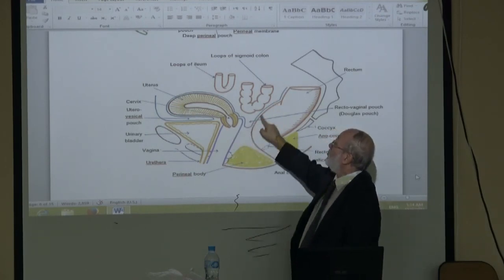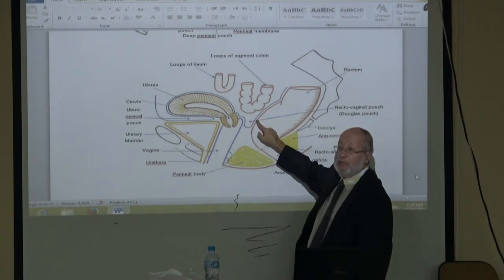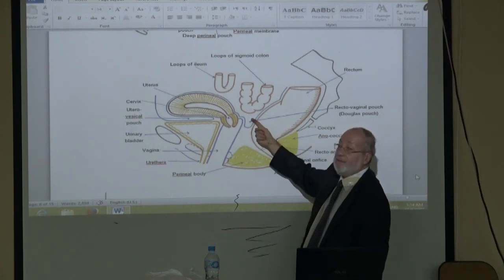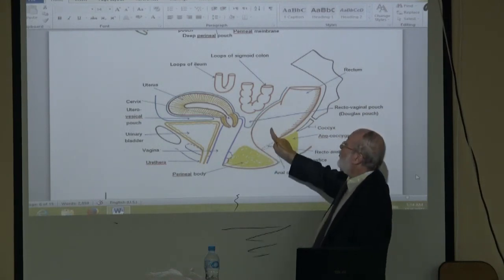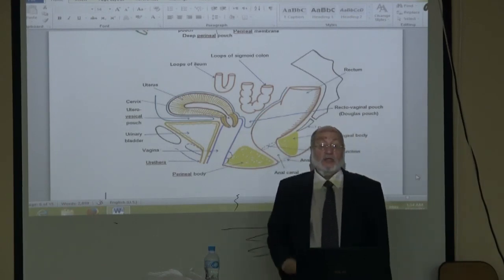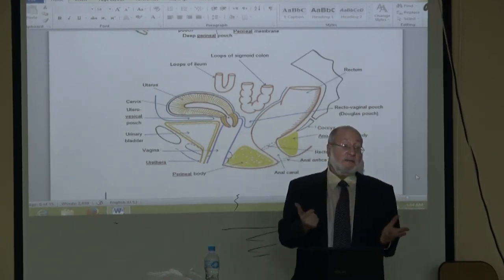And you palpate the recto-vaginal pouch or pouch of Douglas for hard nodules or any fluid. You palpate the wall of the anal canal and the rectum.